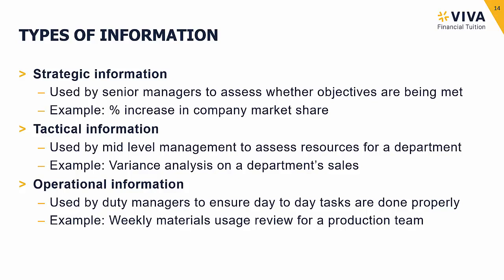Your tactical information would tend to be geared around more medium-term decisions, so a time horizon of about 1 year, give or take. A good example of tactical information, and a big part of what management accountants do, is what we call variance analysis. So variance analysis is all about, we set our budgets, we then go for a particular period and we make comparisons between our actual results and our budgeted results.